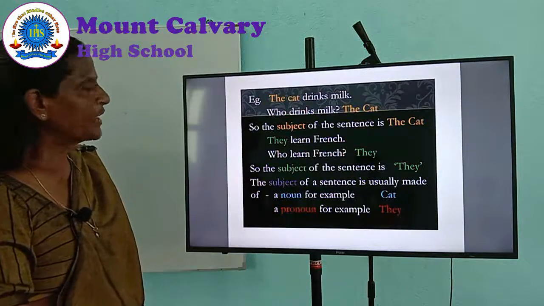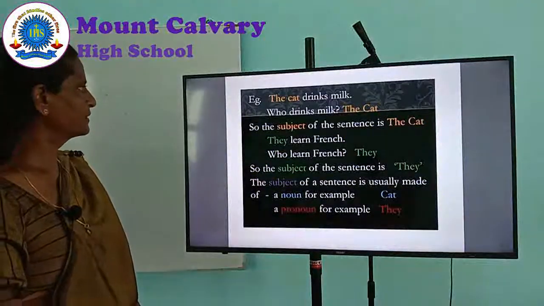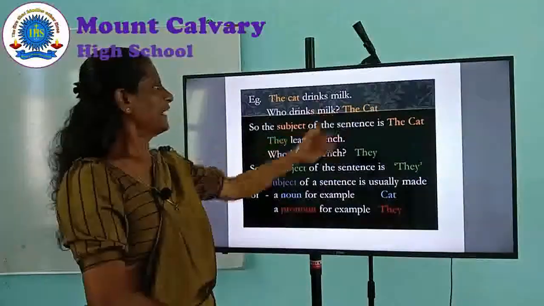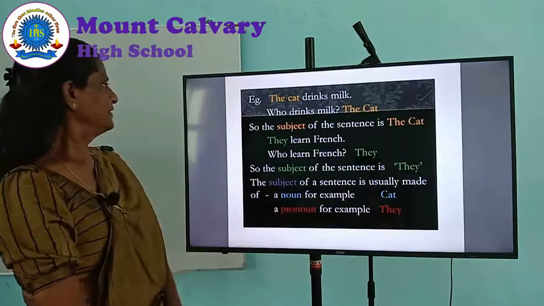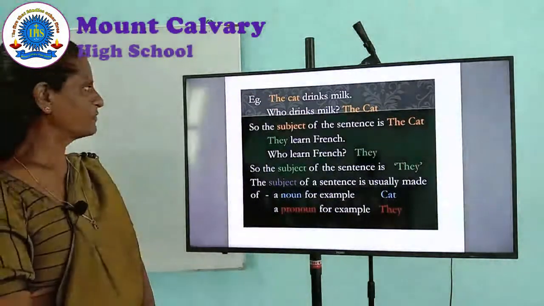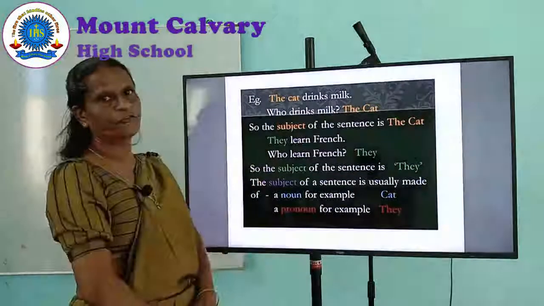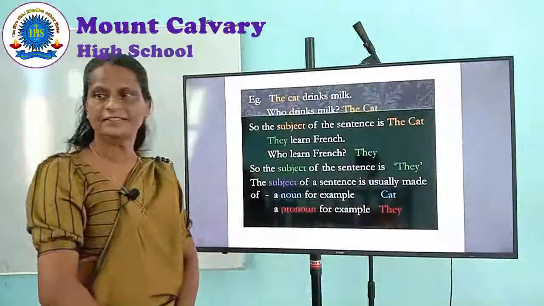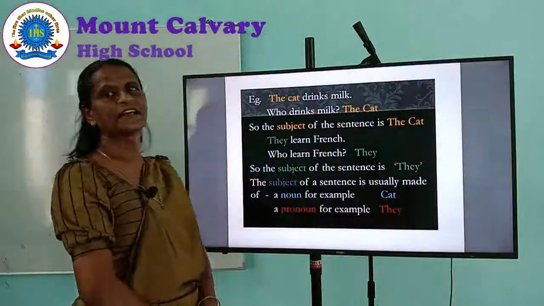The cat drinks milk. Look at the example. The cat drinks milk. Who drinks milk? The cat. So, the cat is the subject of that sentence. They learn French. Who learn French? They. So, the subject of the sentence is they.